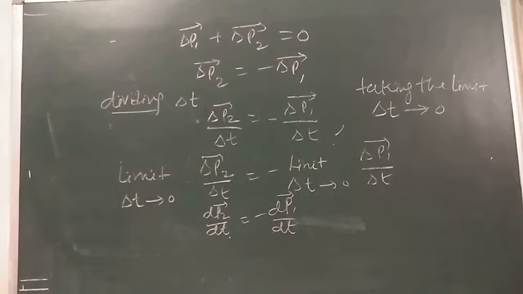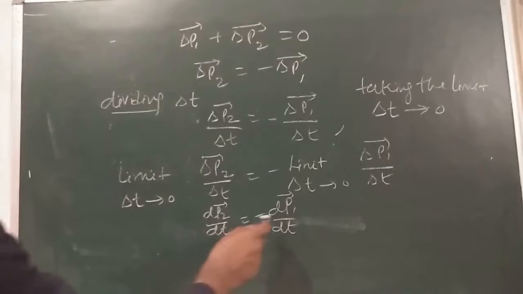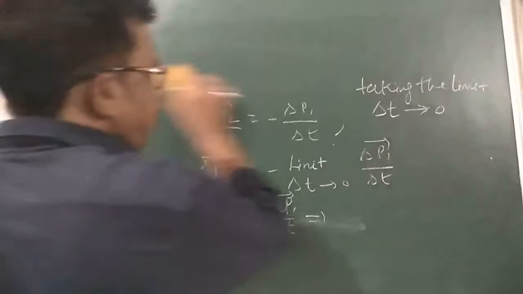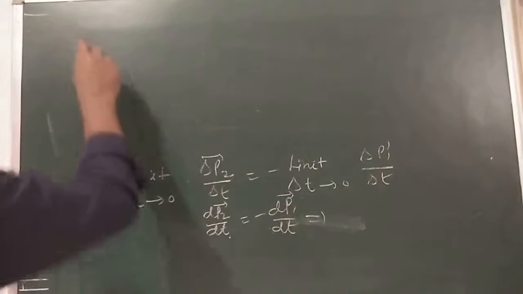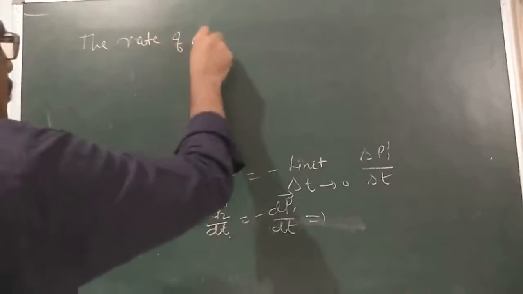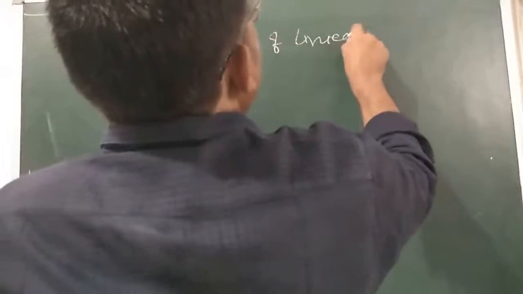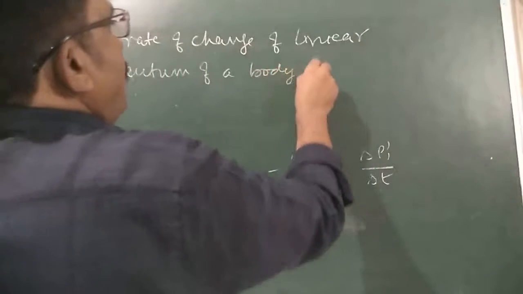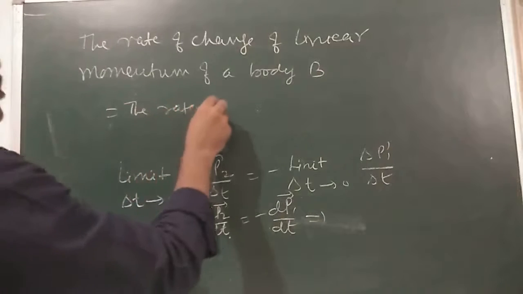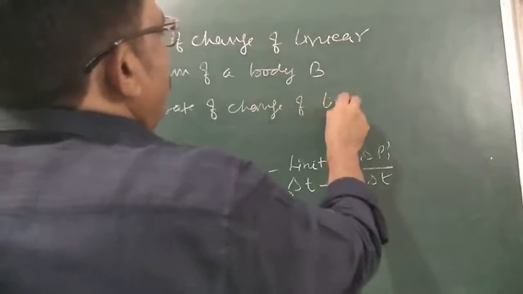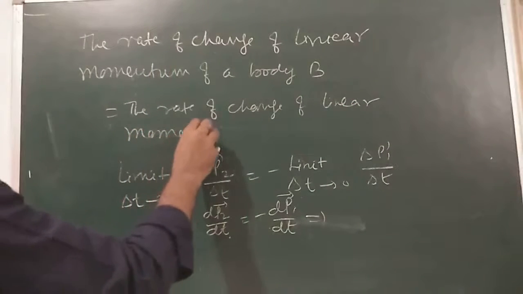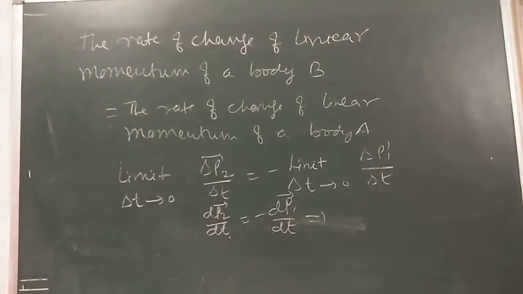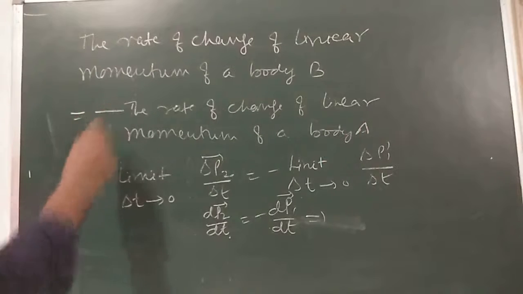So I can say the rate of change of linear momentum of body B is equal to the rate of change of linear momentum of body A. Write down: the rate of change of linear momentum of a body B is equal to the rate of change of linear momentum of a body A. Both are equal, but a minus sign is there.